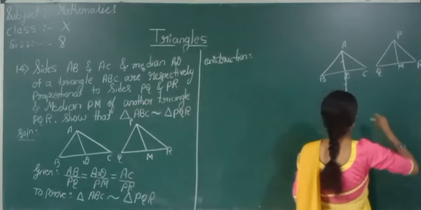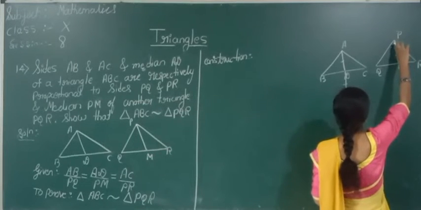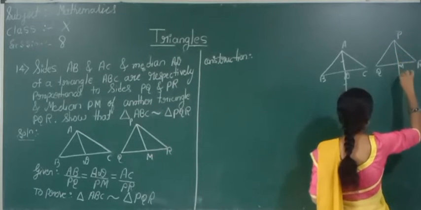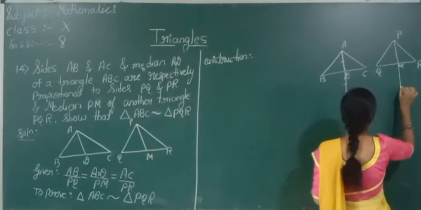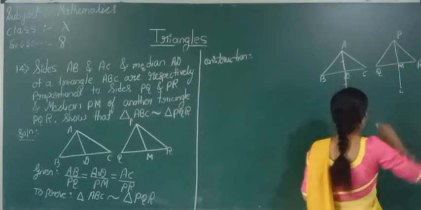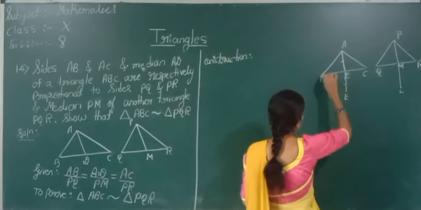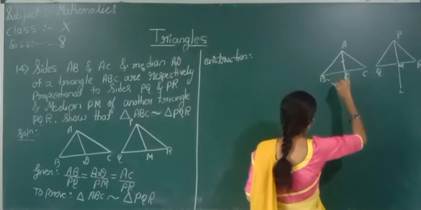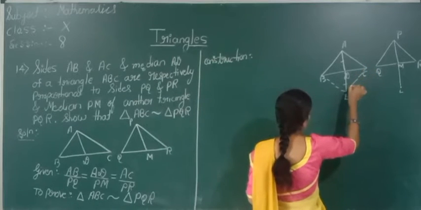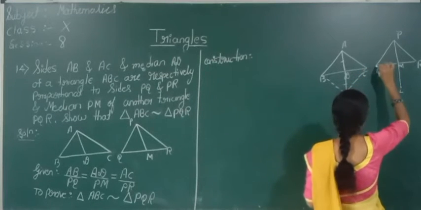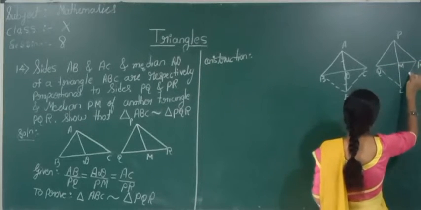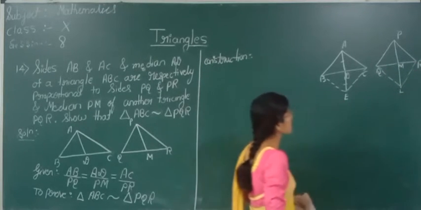Same thing here also, extend PM to point L such that PM should be equal to ML. Afterwards we will join B to E and C to E. Here also same, we will join Q to L and R to L.